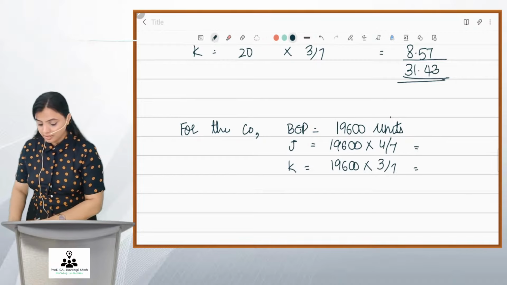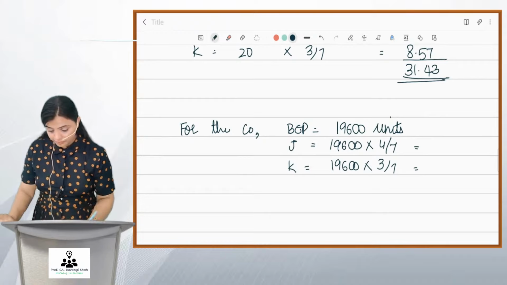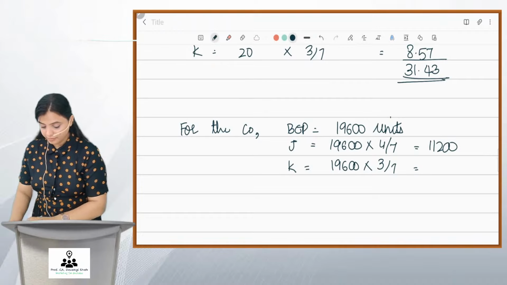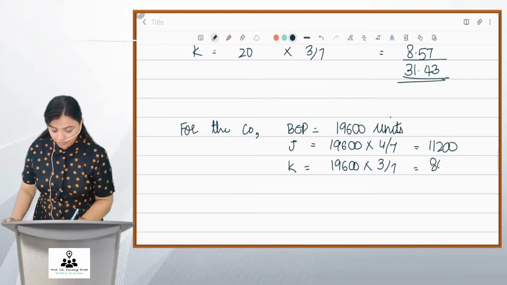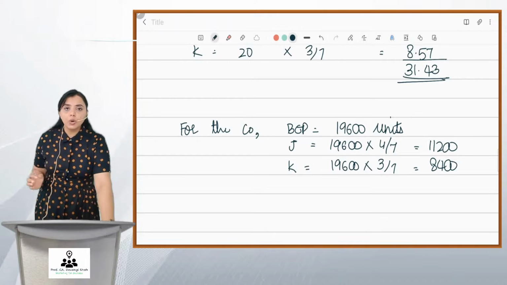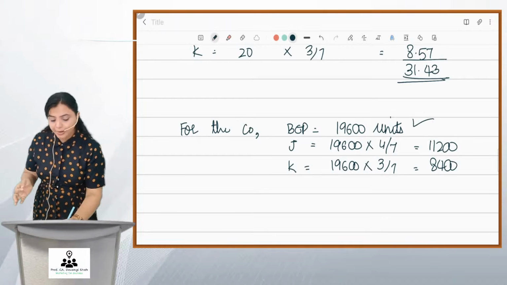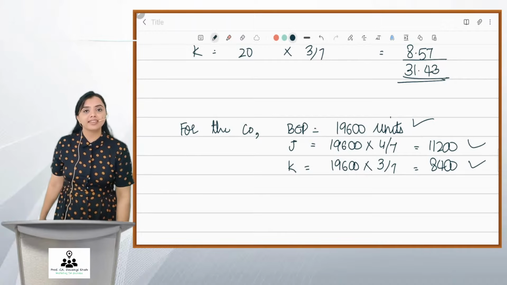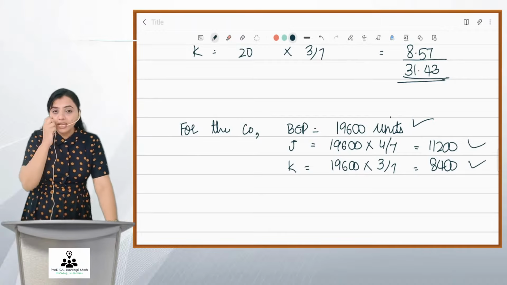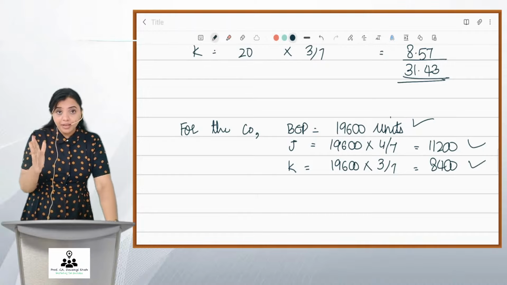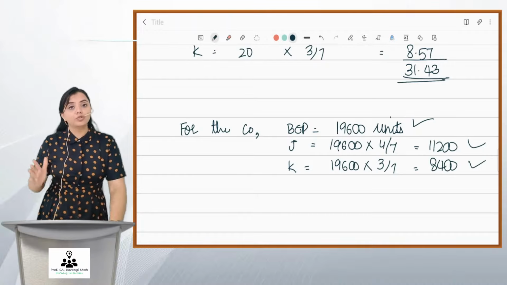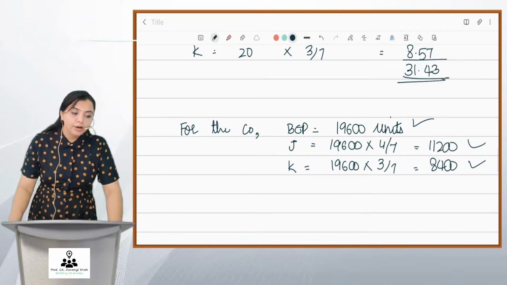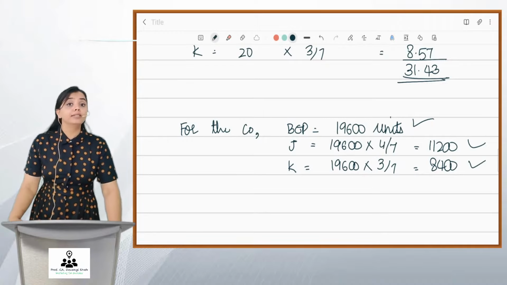So what do you get? 11,200 and 8,400. So friends, this is how company's BEP and product-wise BEP is computed when a company is dealing in multiple products. I hope you have understood this very nicely. Single product, multiple product, how to calculate BEP. Please write in the comment section if you have understood. Please. And then we move further.